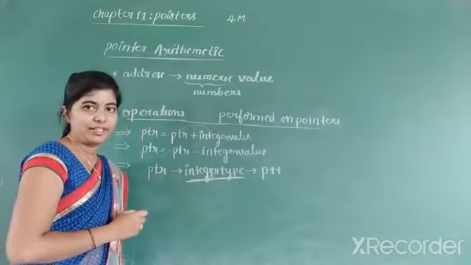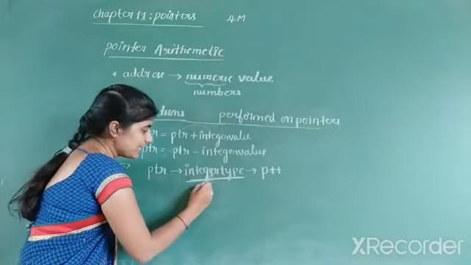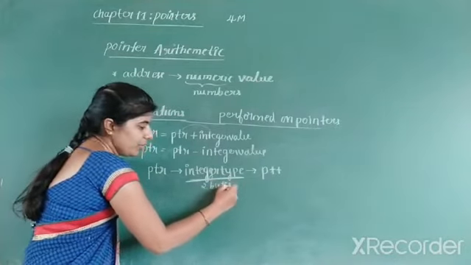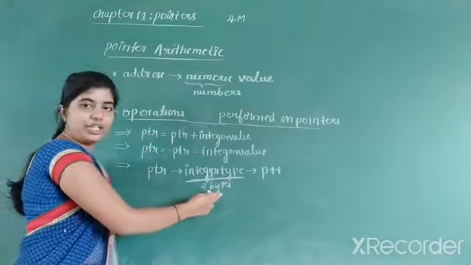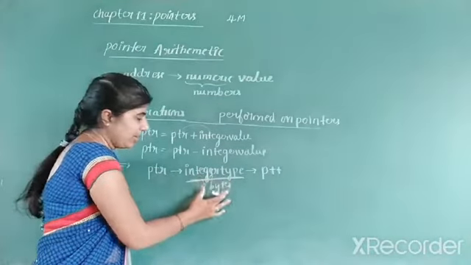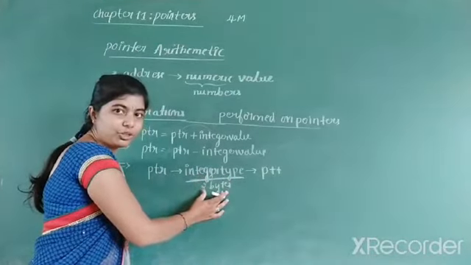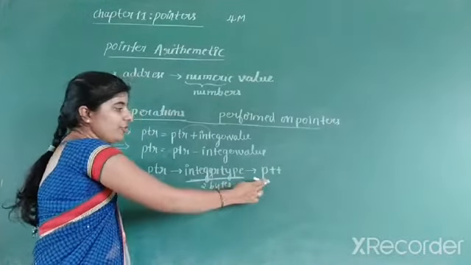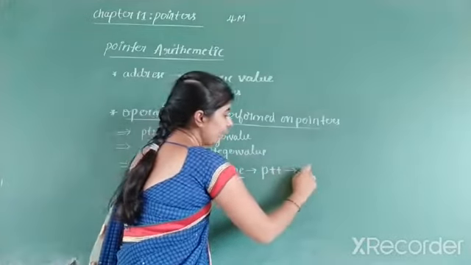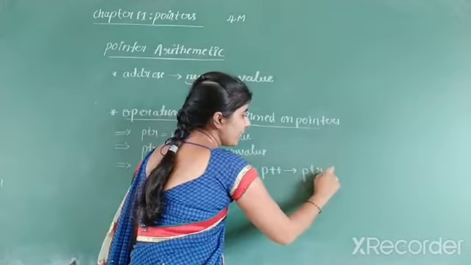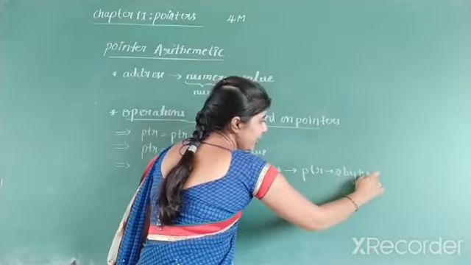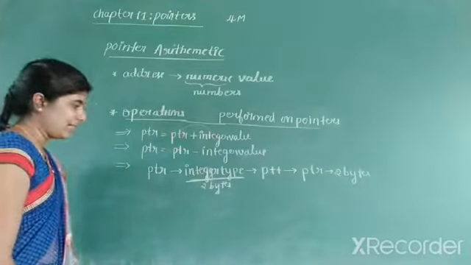Integer type pointer. Integer type will take 2 bytes of memory in the computer. We know that byte is a unit to measure memory. So if the pointer is of integer type, how much memory will it take? 2 bytes. So if you write P++, this will increment the value of PTR by 2 bytes. This is one example.